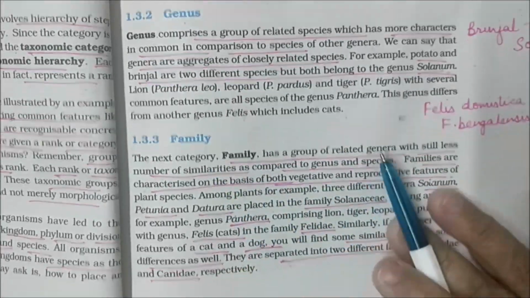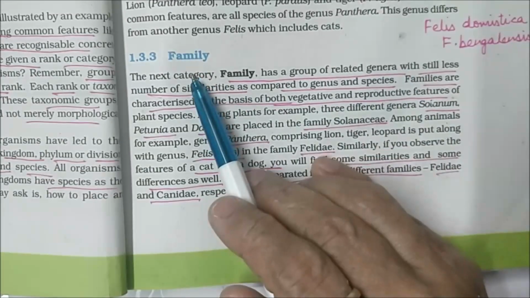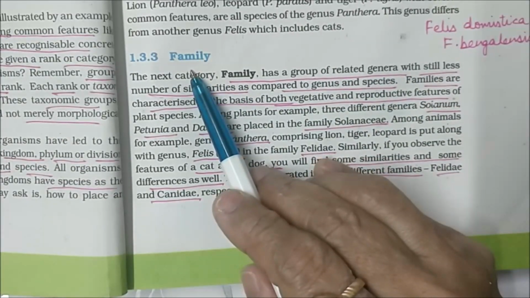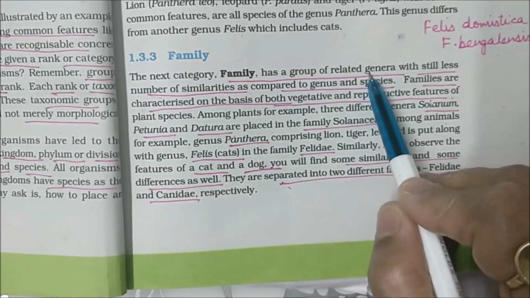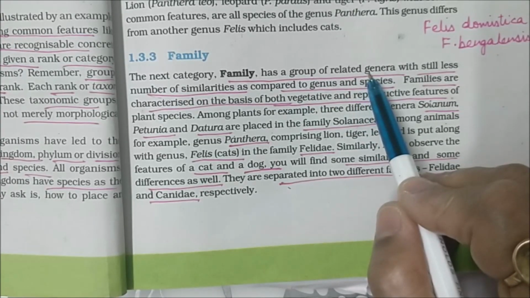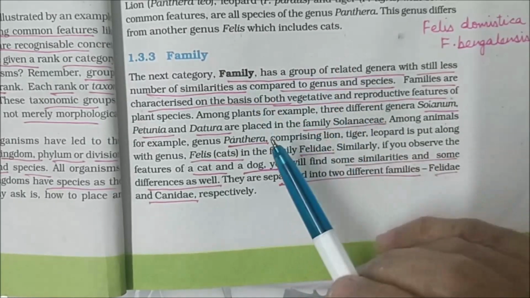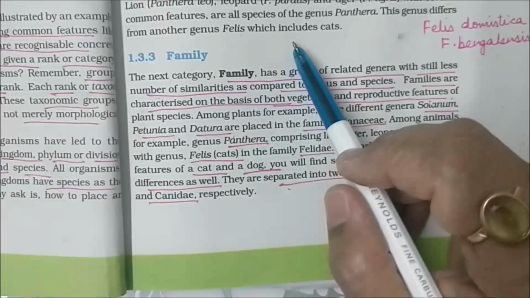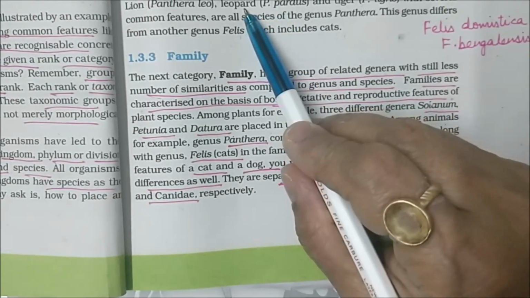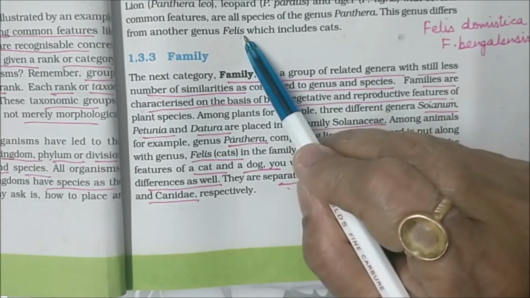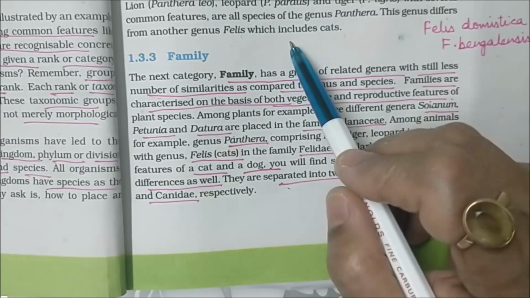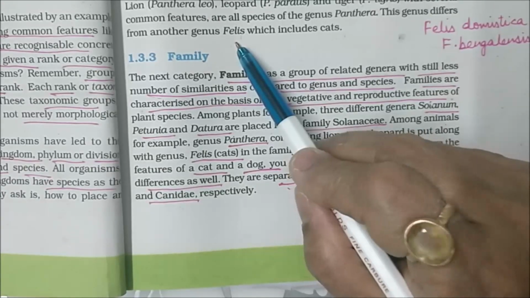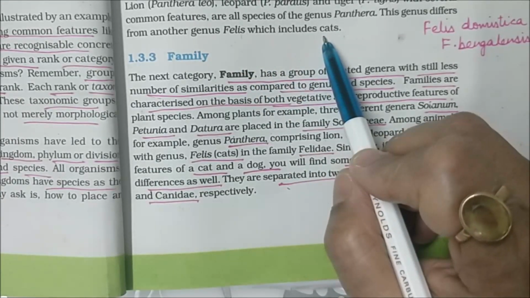Now let's come to the third category, that is the family. Now what is family? It is a group of related genera. All the related genera together come in one family. Like I just now told, there are two genus, Panthera and Felis. In Panthera come lion, tiger, leopard. Genus Felis includes cats.